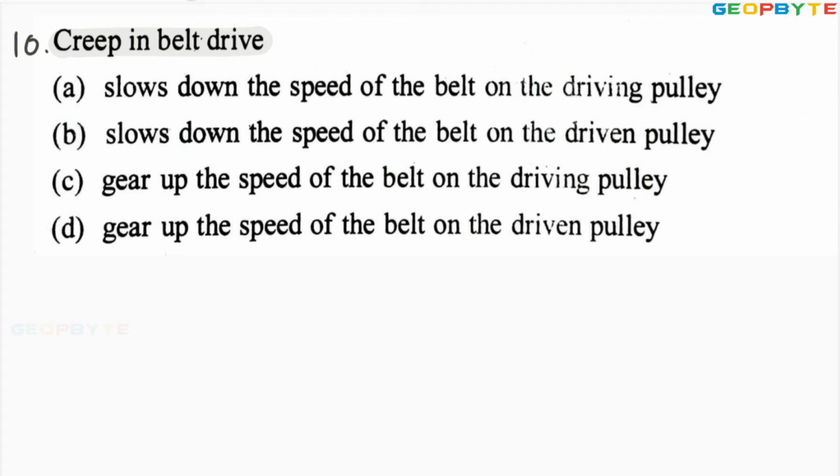Because of the creep, remember, the driver always maintains the constant speed, but the driven speed decreases, or the power available for the driven is decreasing. Remember, the creep is always trying to reduce the speed of the driven pulley, though the driver is running at the same or constant speed.